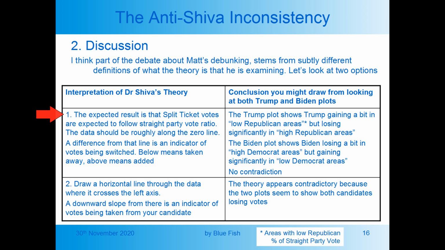If we use that theory to interpret the data, the Trump plot shows Trump gaining a bit in low Republican areas, but losing significantly in high Republican areas. The Biden plot shows Biden losing a bit in high Democrat areas, but gaining significantly in low Democrat areas. The two plots are consistent and there's no contradiction. If, on the other hand, we interpret Dr. Shiva's theory as we draw a horizontal line through the data where it crosses the left axis, and a downward slope from that is an indicator of votes being taken from your candidate, then when we examine the two plots, the theory appears contradictory because the two plots seem to show both candidates losing votes.